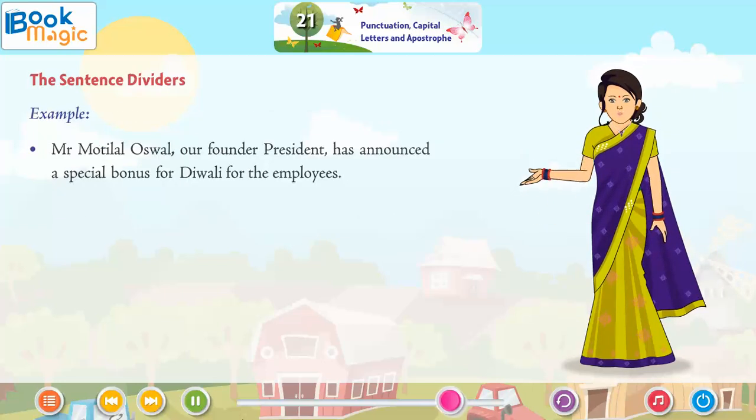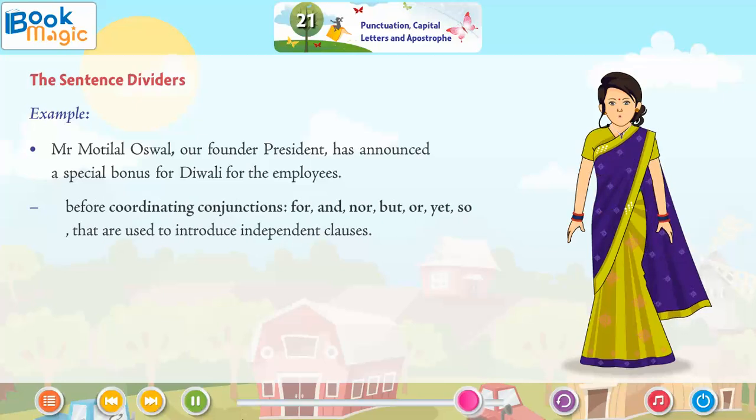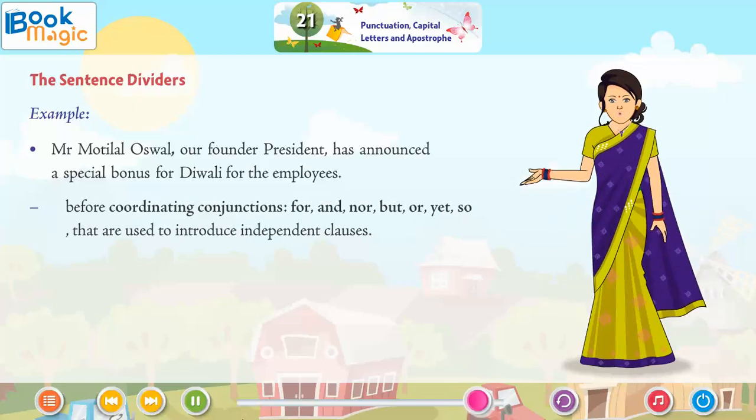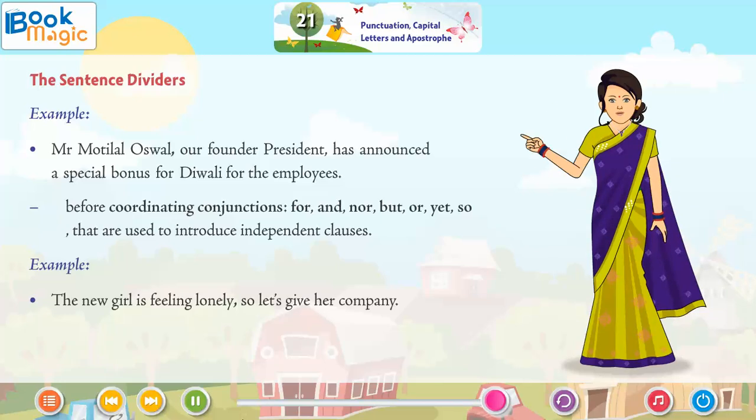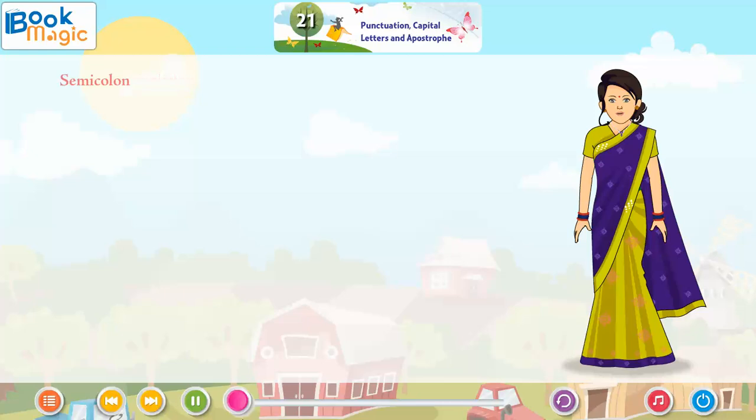Example: Mr. Motilal Oswal, our founder president, has announced a special bonus for Diwali for the employees. Before coordinating conjunctions for, and, nor, but, or, yet, so that are used to introduce independent clauses. Example: The new girl is feeling lonely, so let's give her company.